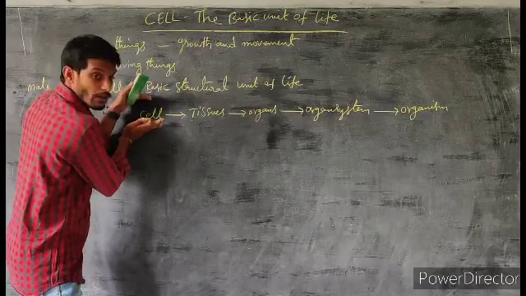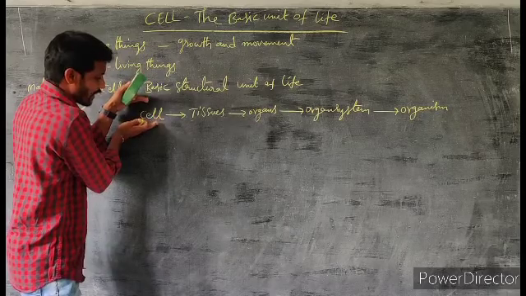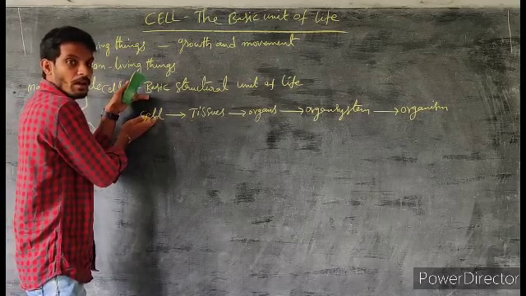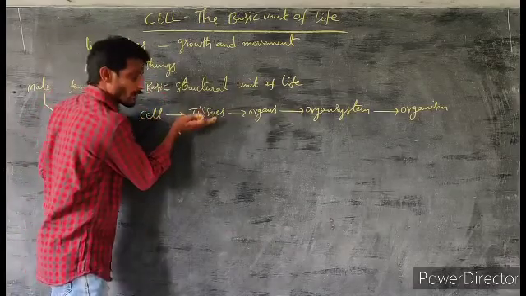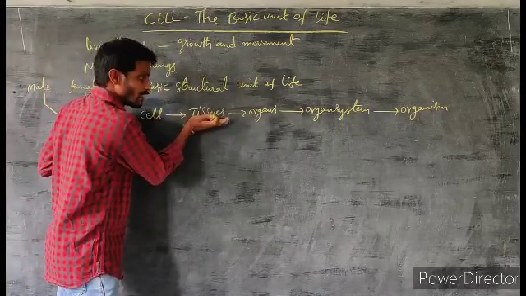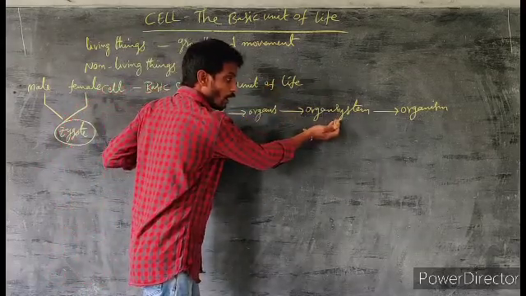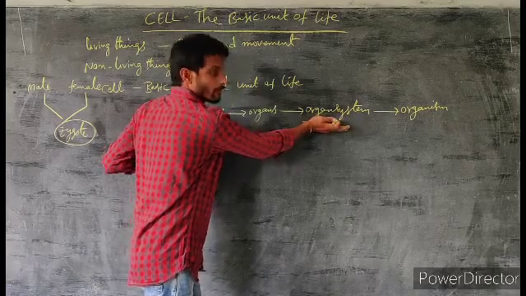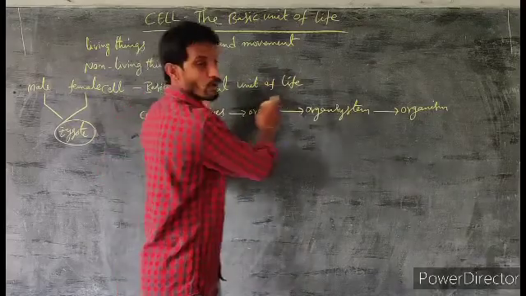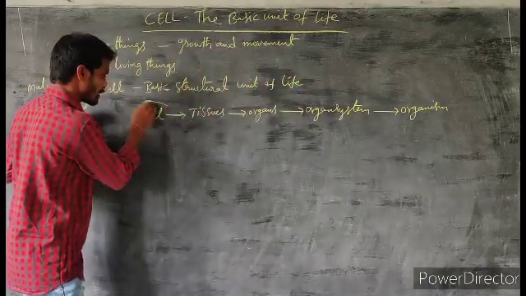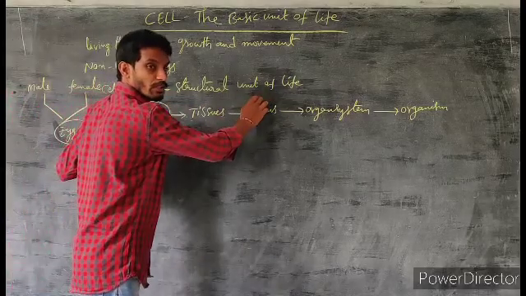The life of every living organism starts from a single cell. The single cell divides repeatedly a number of times and it forms more cells. The number of cells together form tissues. Each tissue forms organs. All the organs together form an organ system. Organ systems finally form one organism. This entire process starts with a single cell. So the cell is called the basic structural unit of life.